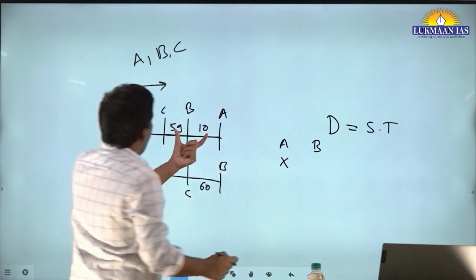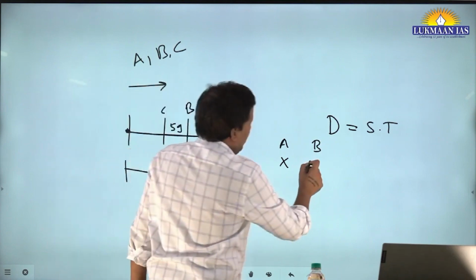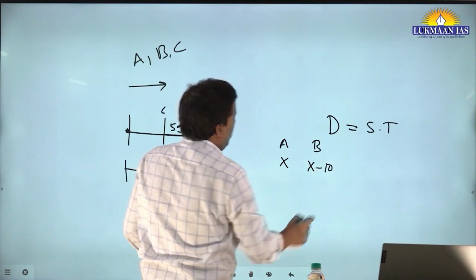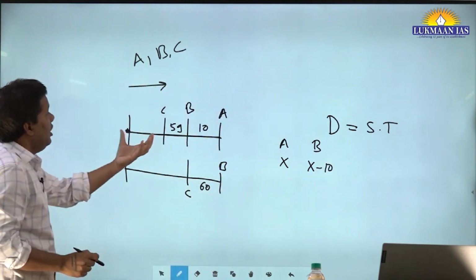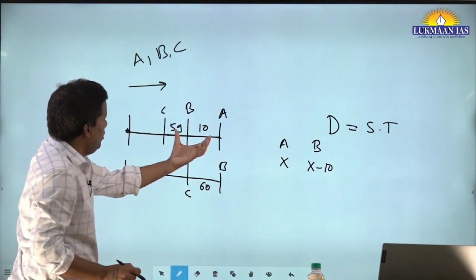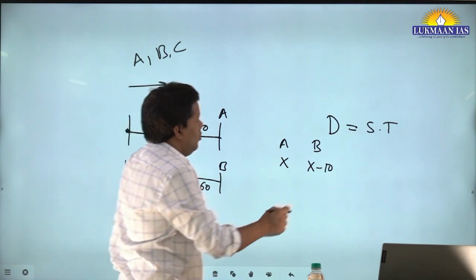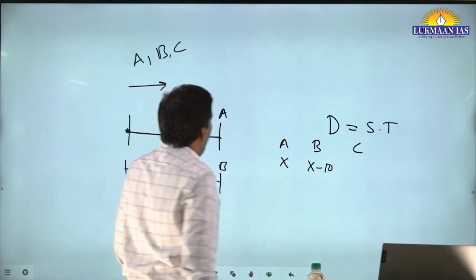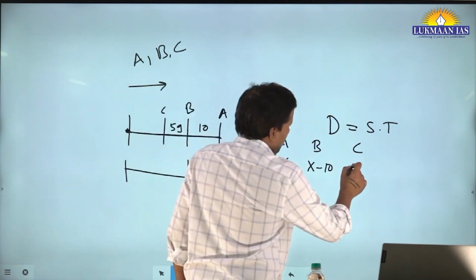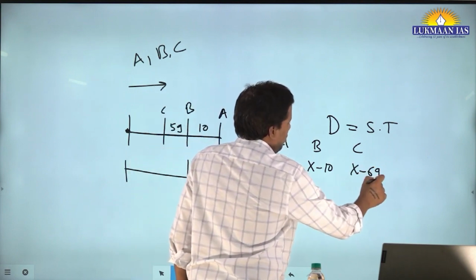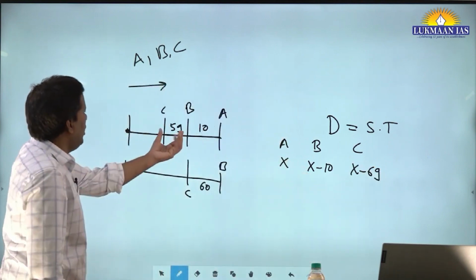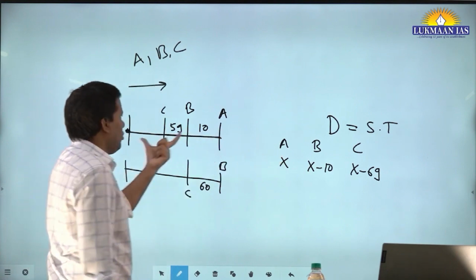B covered x minus 10. I'm just writing the distance covered by A, B and C in the first race. So C will cover x minus 69, or you can write x minus 10 minus 59, or x minus 59.